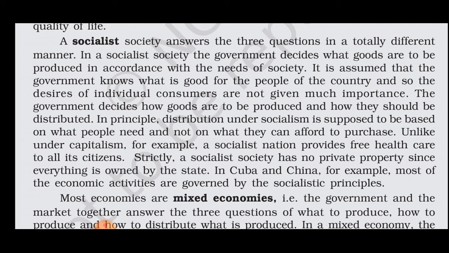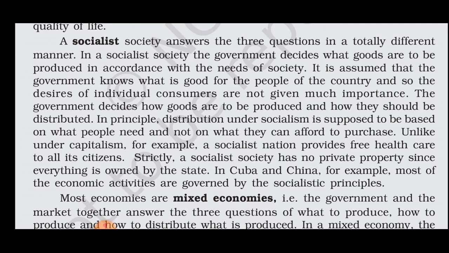Now, the government also decides how goods are to be produced and how they should be distributed. In principle, distribution under socialism is supposed to be based on need, not purchasing power as under capitalism. For example, a socialist nation provides free healthcare to all citizens.